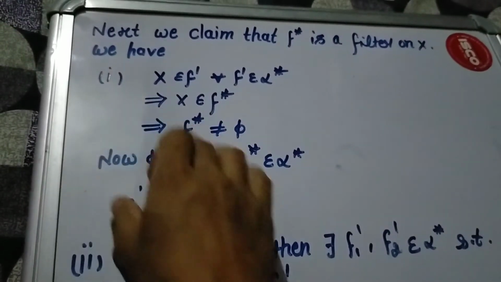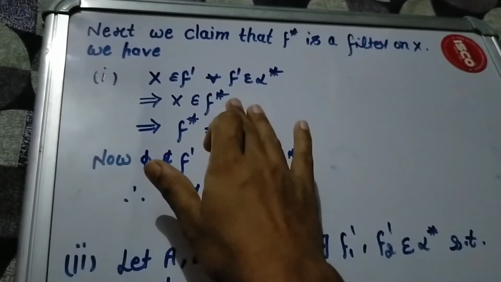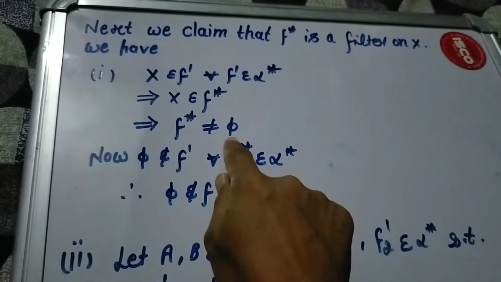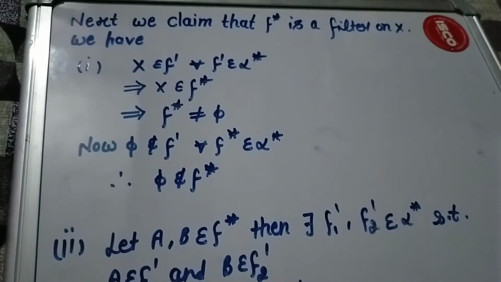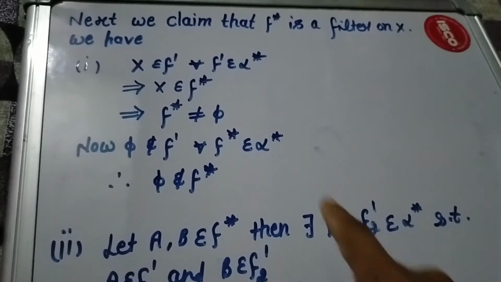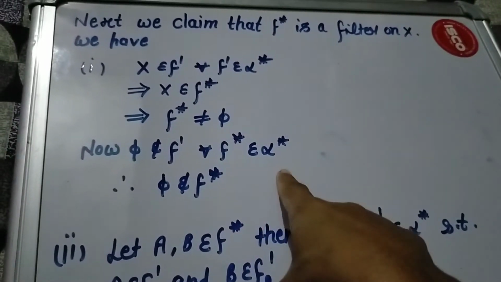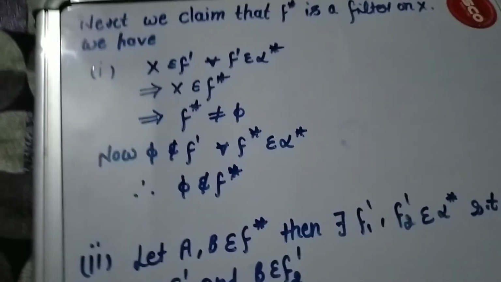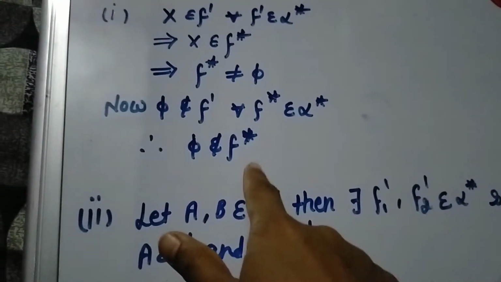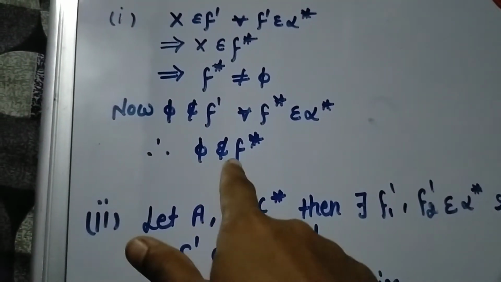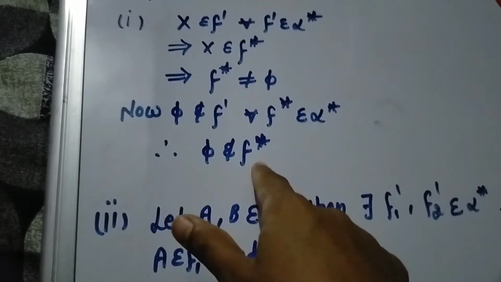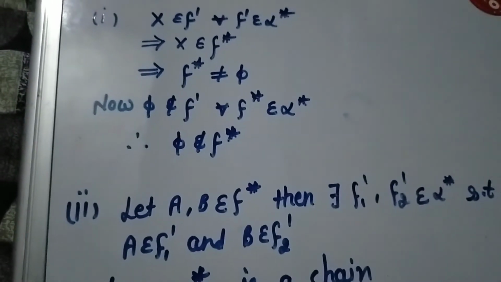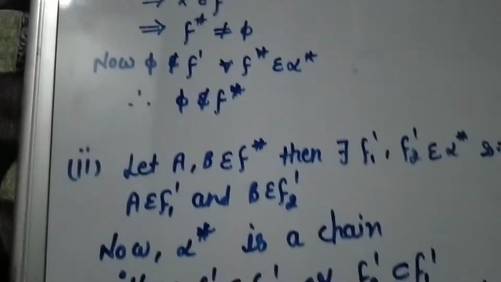Then X belongs to F star, so F star is non-empty. Now phi does not belong to F', for all F' belonging to alpha star. So F star is non-empty and phi does not belong to F star. The first property of a filter is fulfilled.